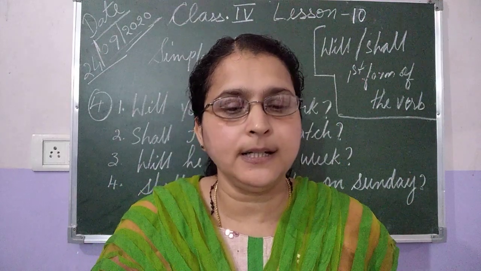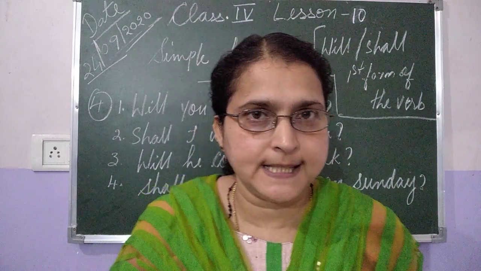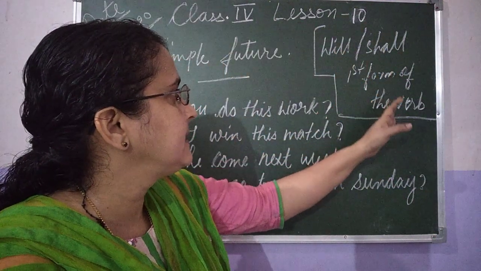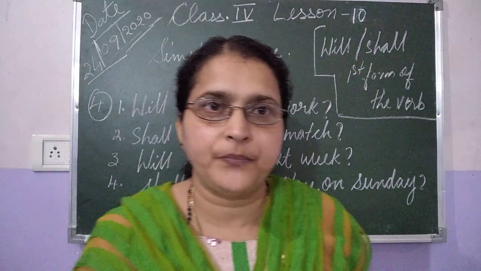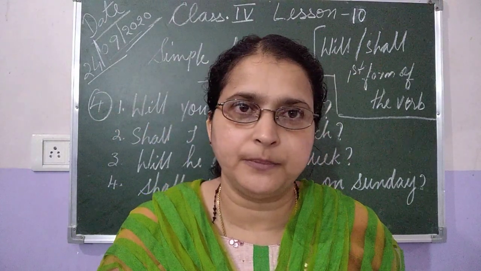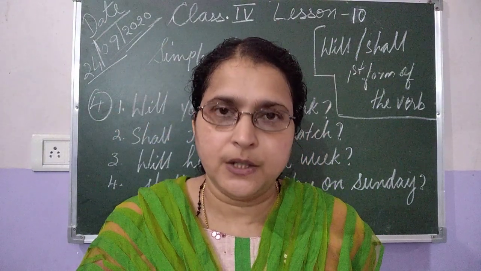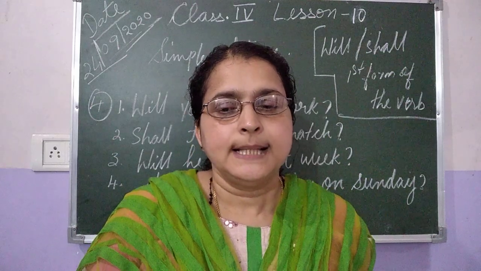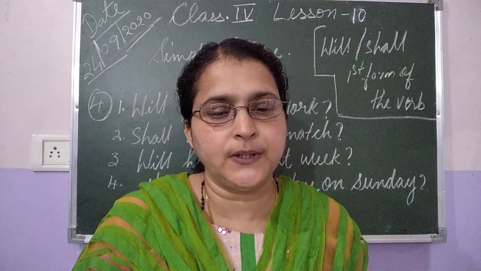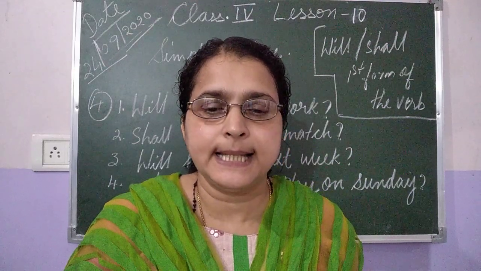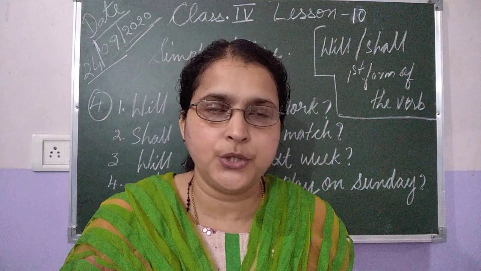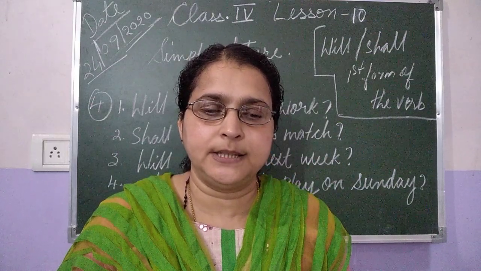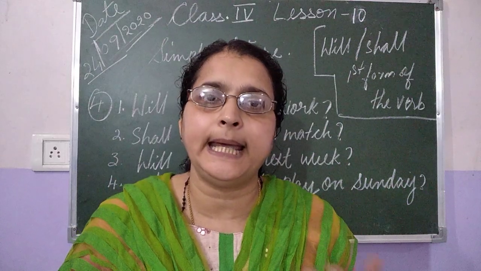So when we write the simple future tense, we use will or shall plus the first form of the verb, any verb which is given in your test. We'll do the exercise, then you will understand. Simple future tense refers to the time that is yet to come.